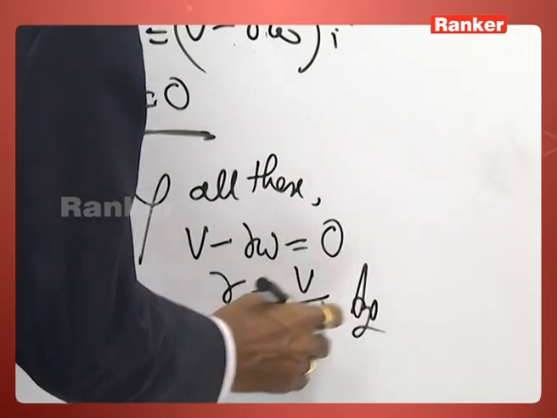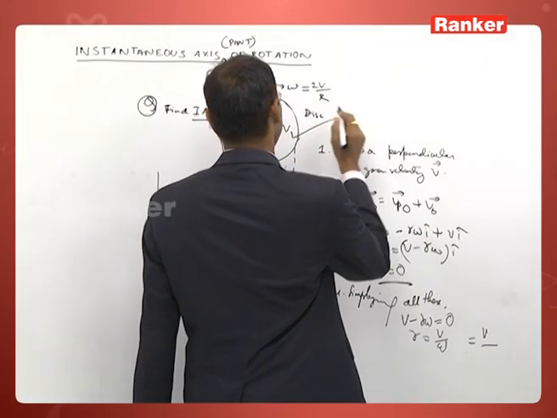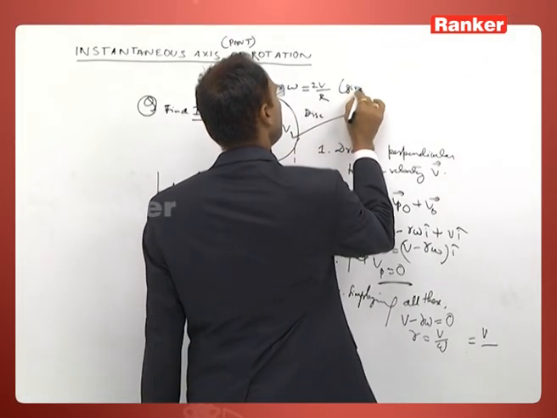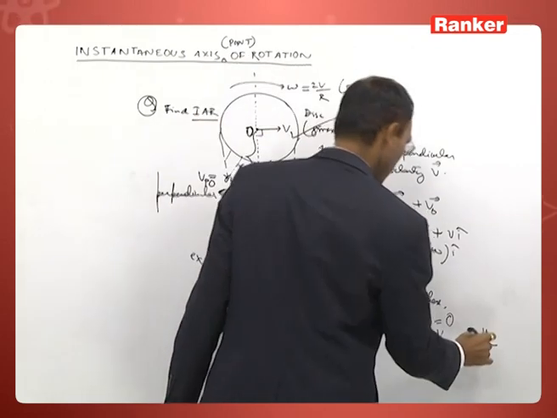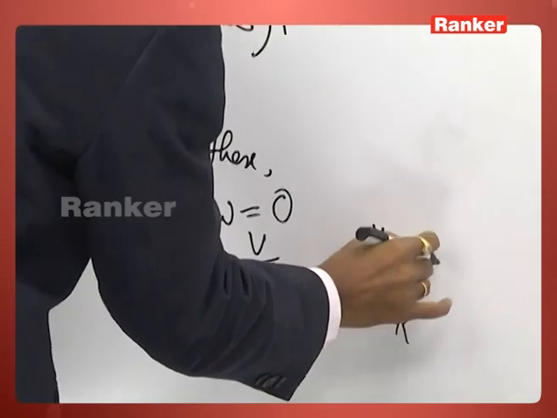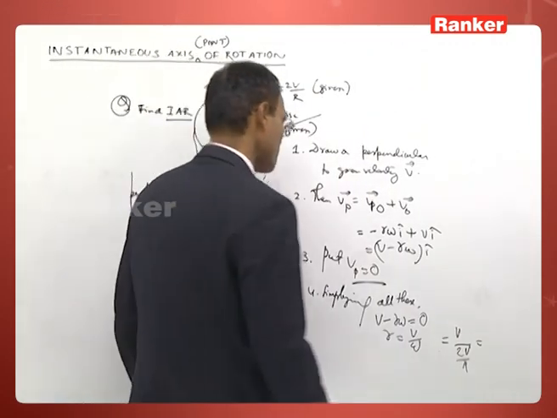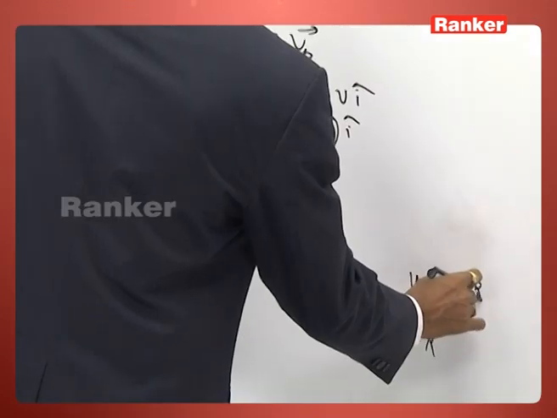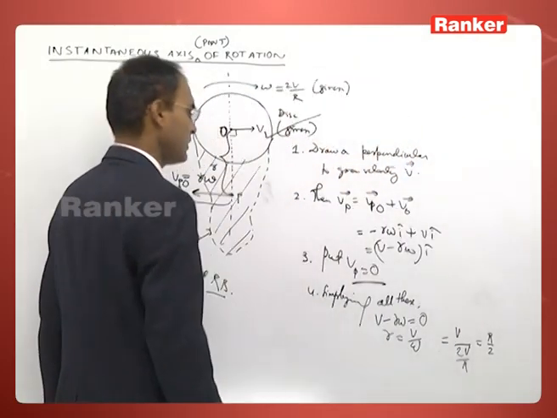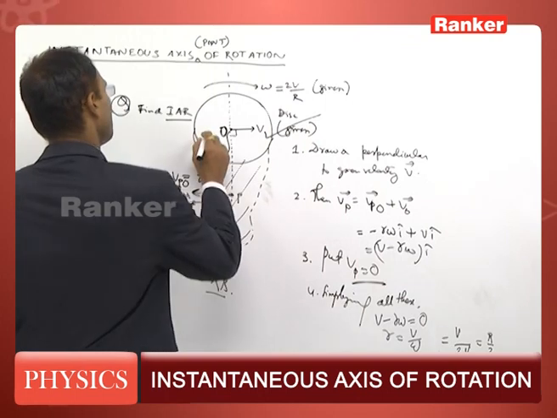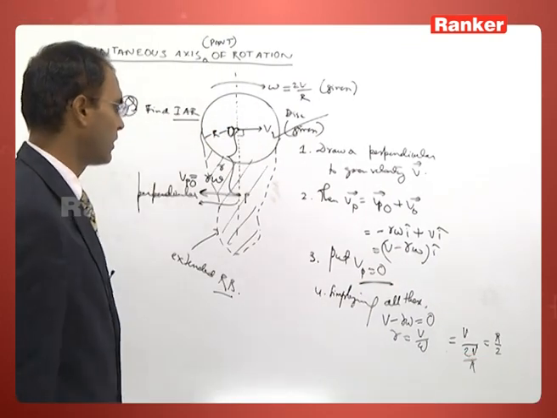If this V is given as V, omega is given as 2V by r, so we are getting small r equal to capital R by 2. Capital R is the radius of the disk.